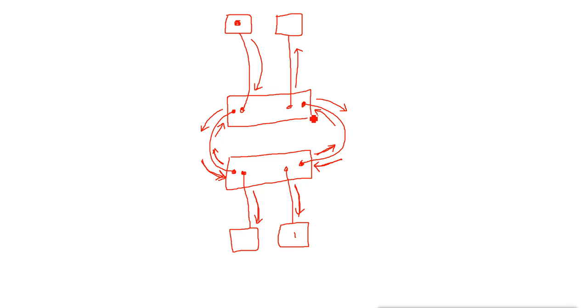Now what does it do? It will broadcast again to this machine, and this time it will be broadcast to this machine also, because it is coming from this port. So the machine that broadcasted the data will receive the data again, and it will also be broadcasted to this port. Then when it comes from this side, it will be broadcasted to this machine, to this machine, and also to this side. Now you see what is happening. Again it is broadcasting from both sides to the other switch.